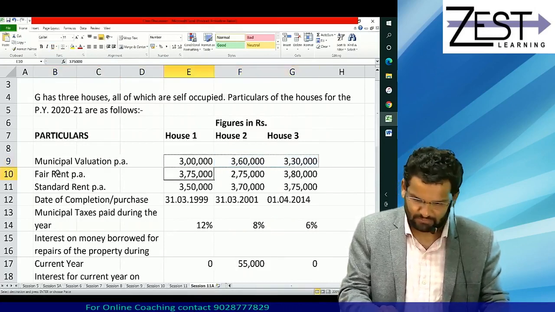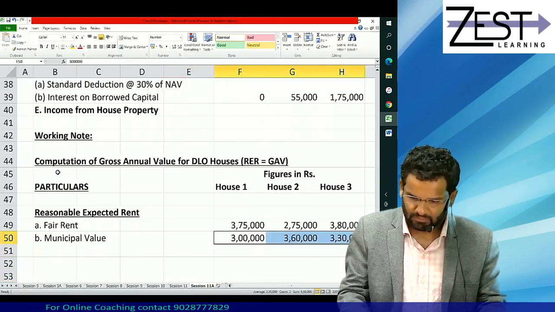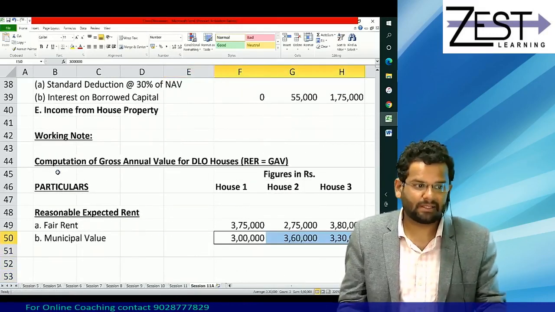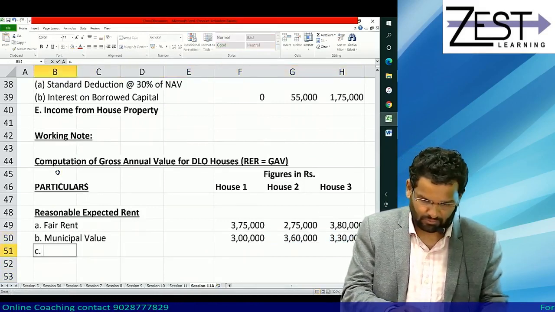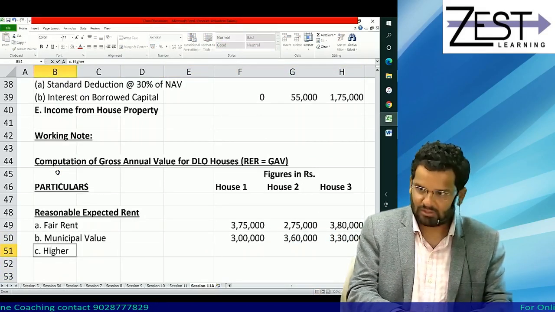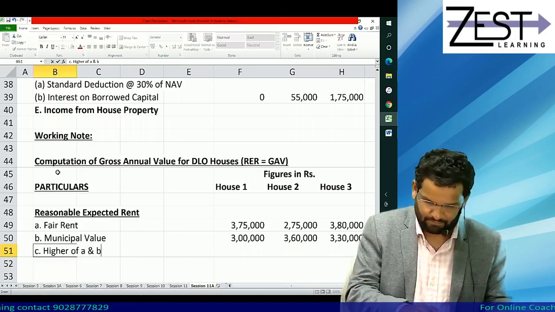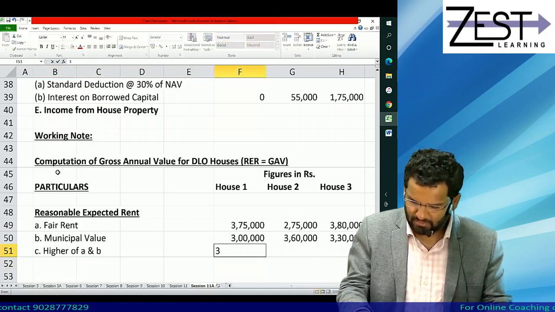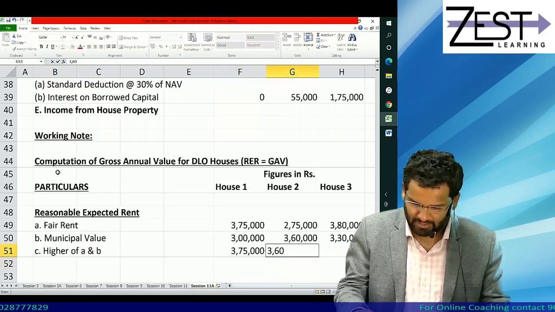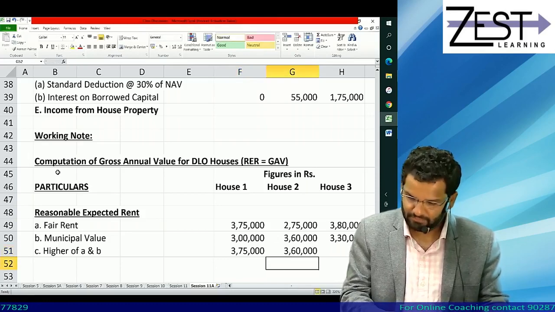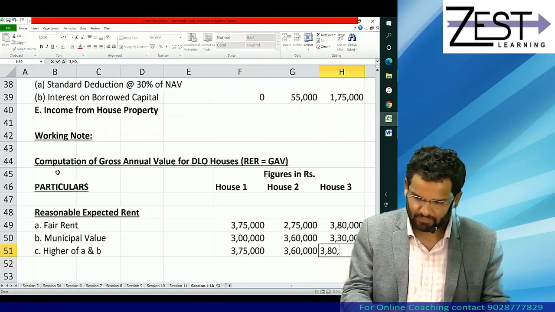Municipal values are 3,60,000 and 3,30,000. Go for higher of A and B. Higher of A and B is 3,75,000, 3,60,000 and 3,80,000.